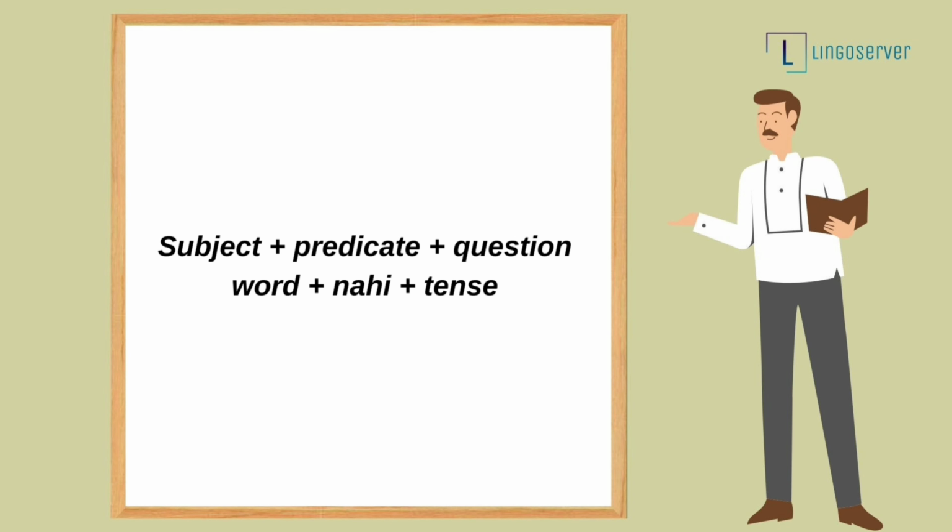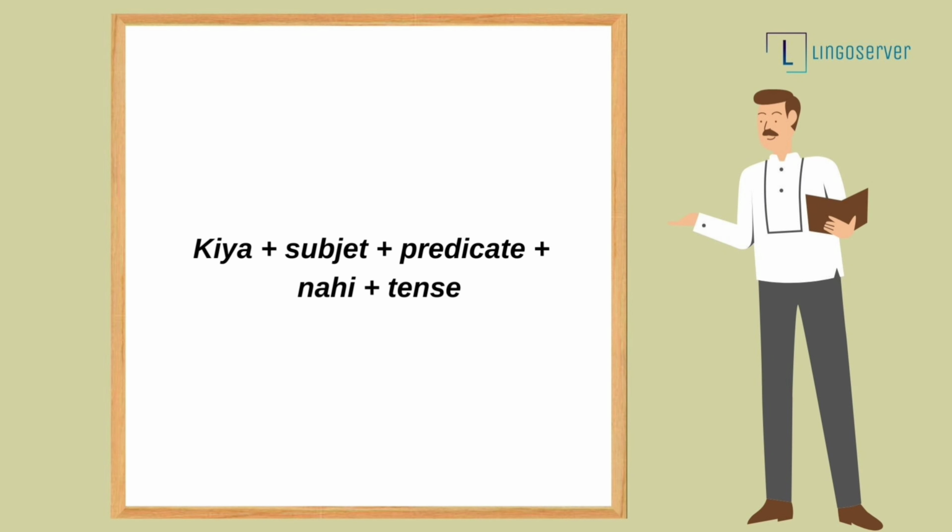And the second structure is kya plus subject plus predicate plus nahi and then tense.